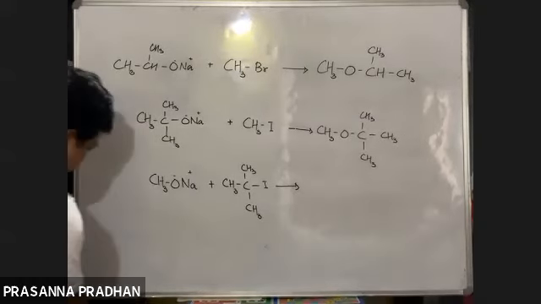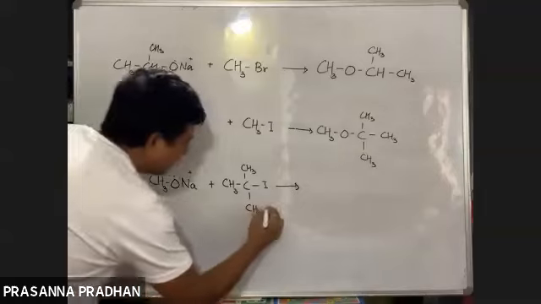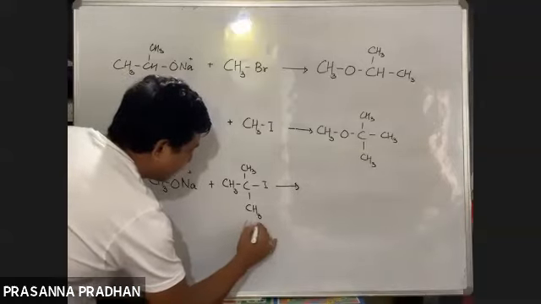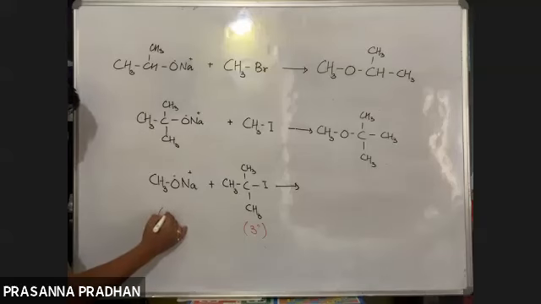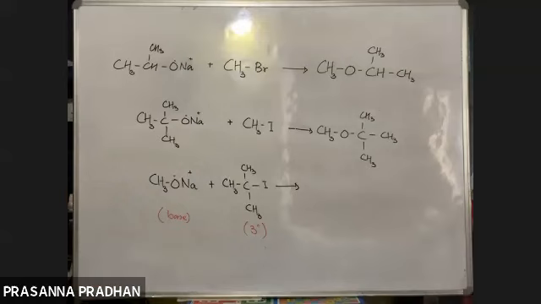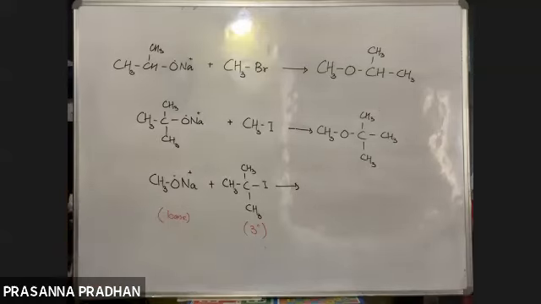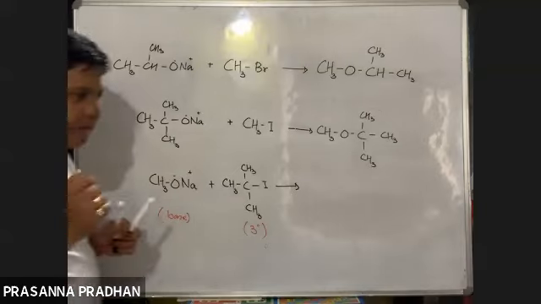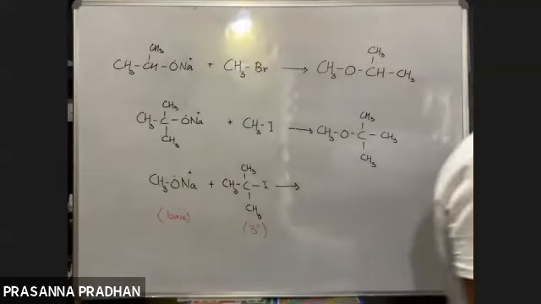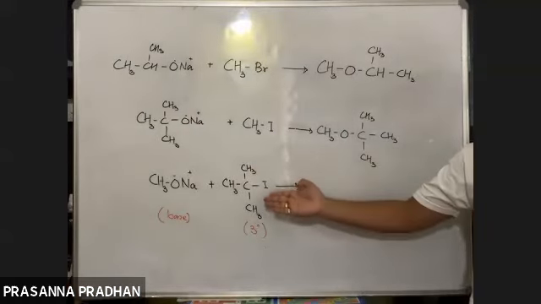So here we have a 3 degree alkyl halide, and the alkoxide acts as a very strong base. In the presence of a base, alcoholic KOH, what happens to this 3 degree alkyl halide?